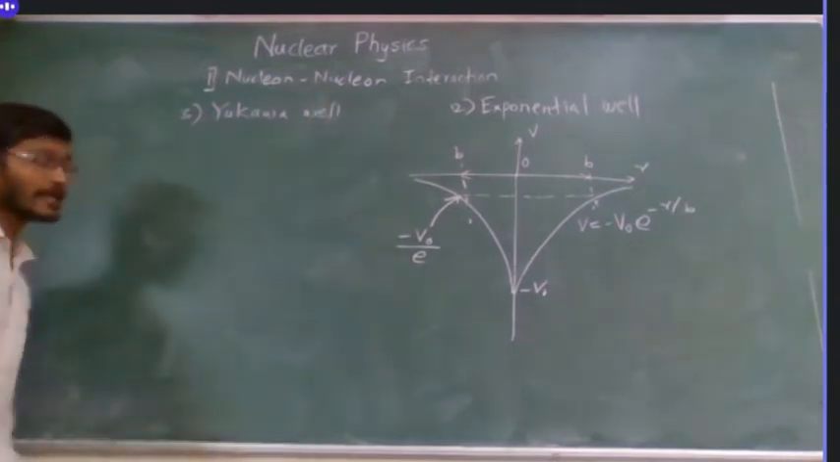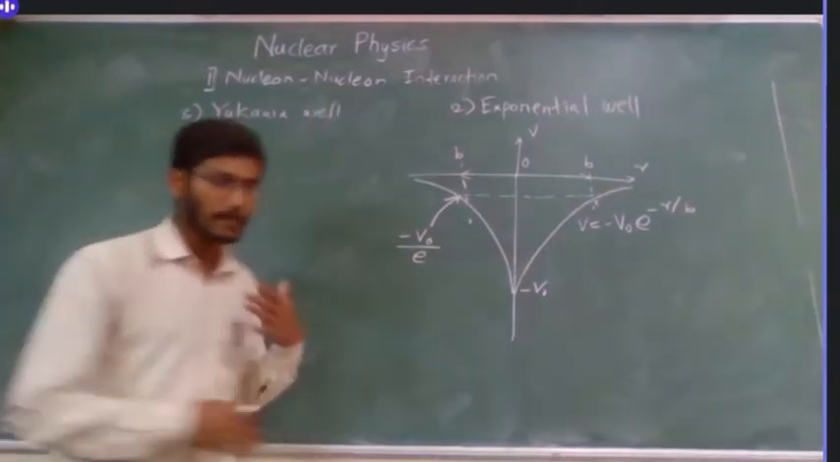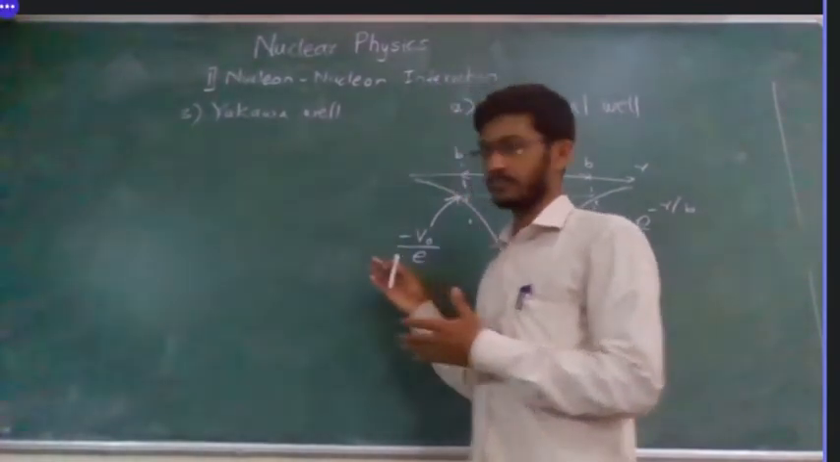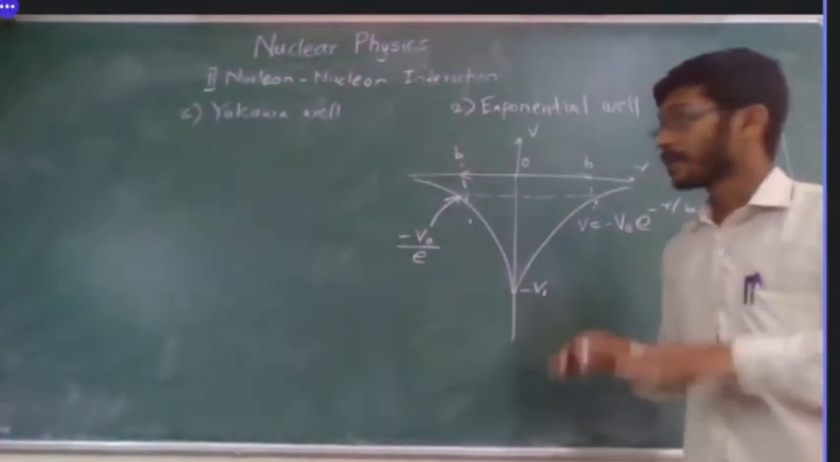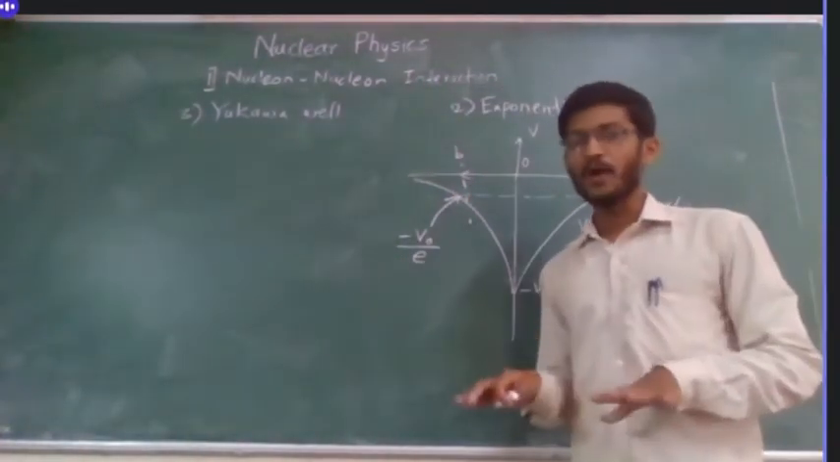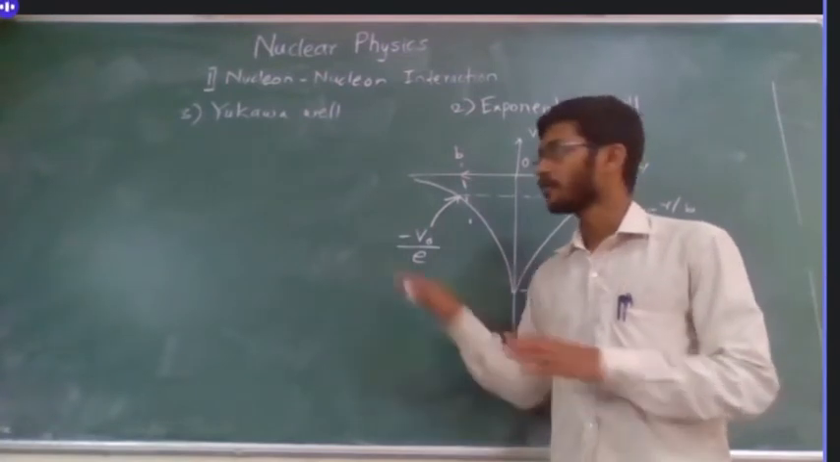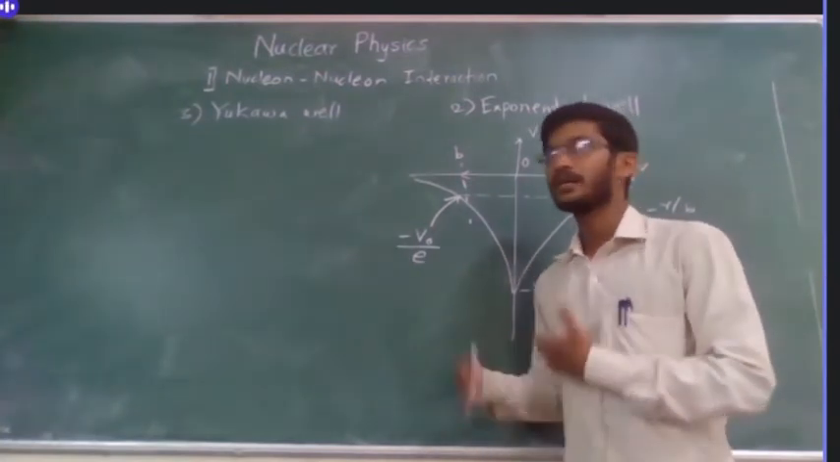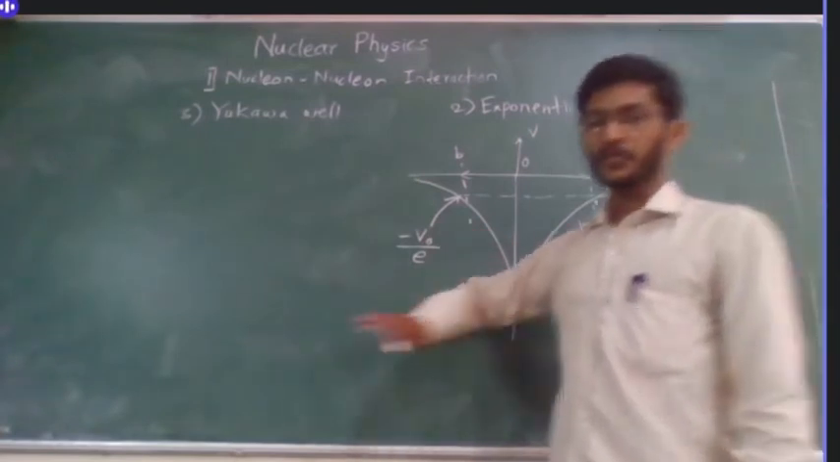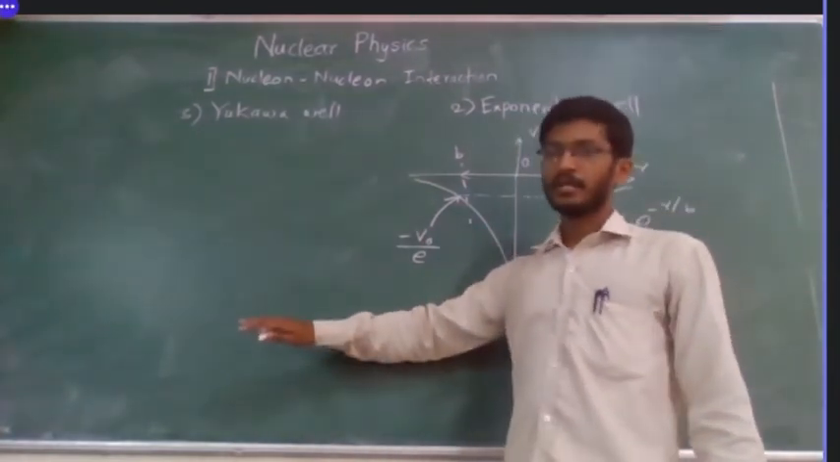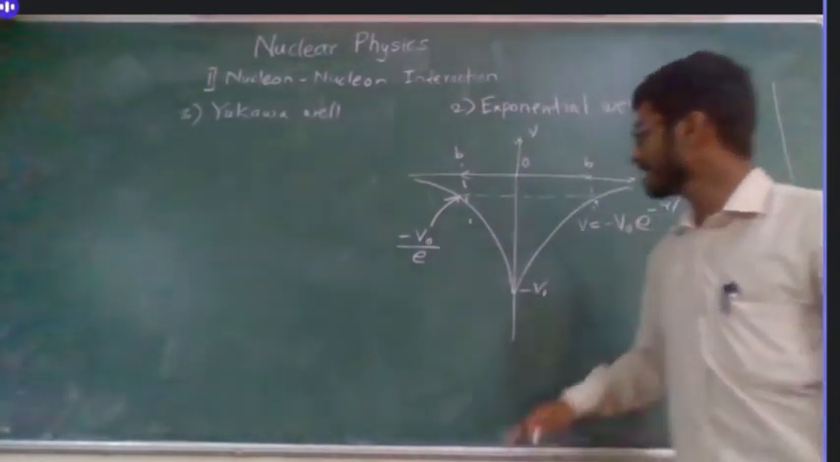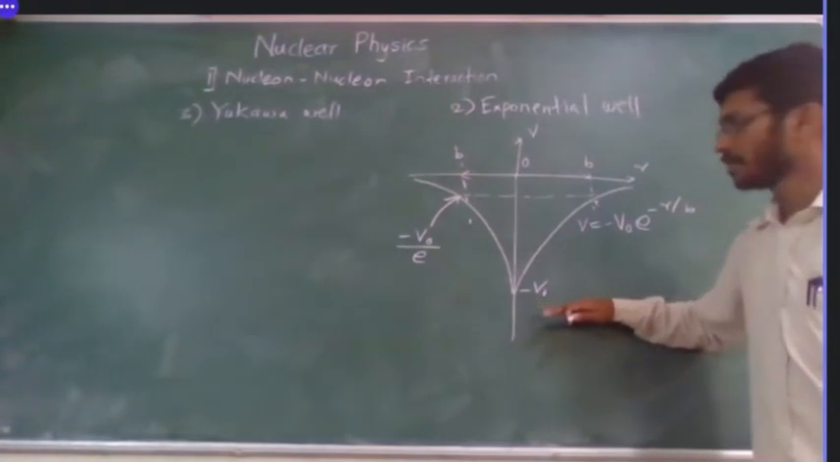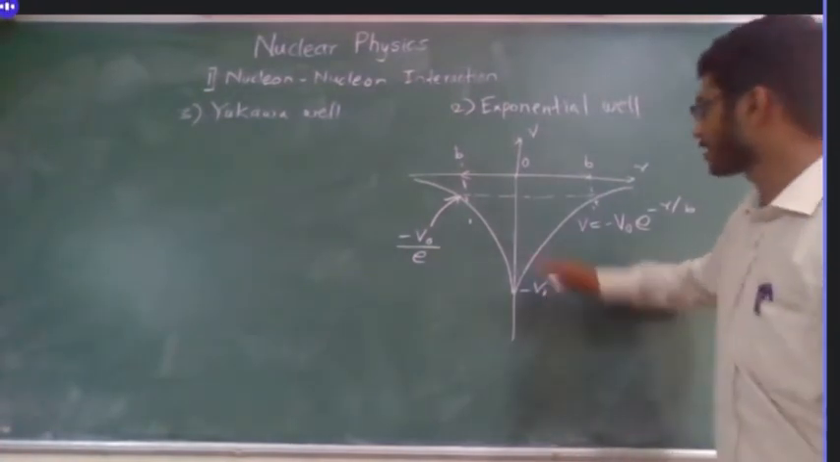So what we are doing here, we are checking all the possibilities we can go through, because we don't know the exact form of the potential well. That's why we are doing this. The first obvious choice was our infinite square well, then the finite square well, and then there is an exponential well. Here also you can see this is symmetric.